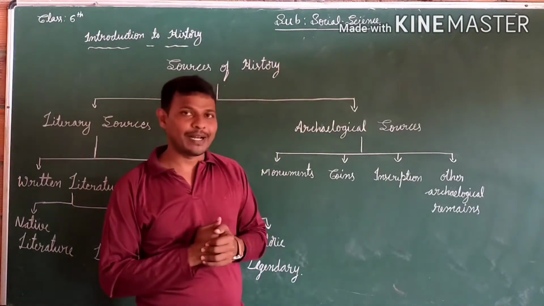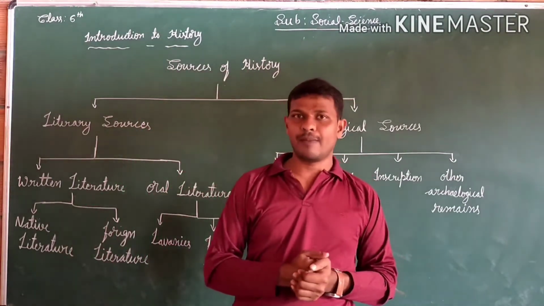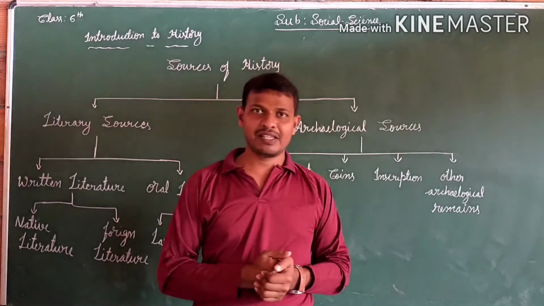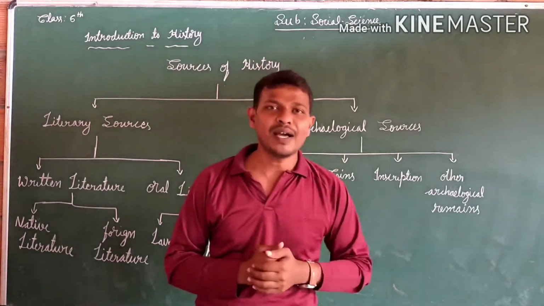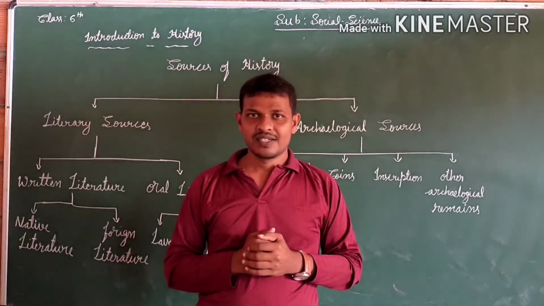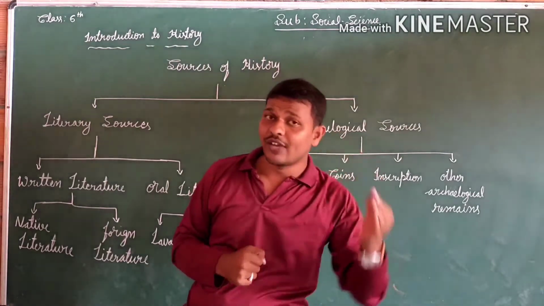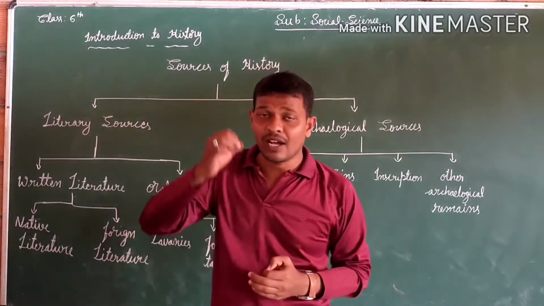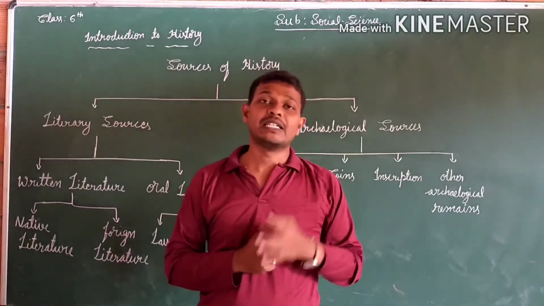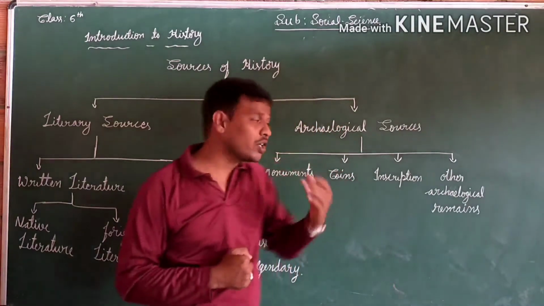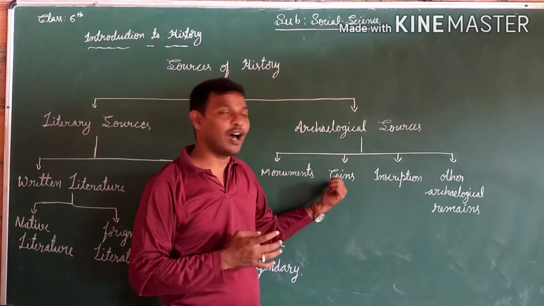So we need monuments. And then coins. We found many of the coins from the Krishnadevaraya period. Krishnadevaraya was Vijayanagara's famous king, and he made many golden coins. By identifying the coins, we can say this coin belongs to the Vijayanagara Empire, this coin belongs to the Gupta Empire, this coin belongs to the Shatavahana Empire. So we got this kind of information from the coins. Coins are one of the informational sources, one of the archaeological sources.